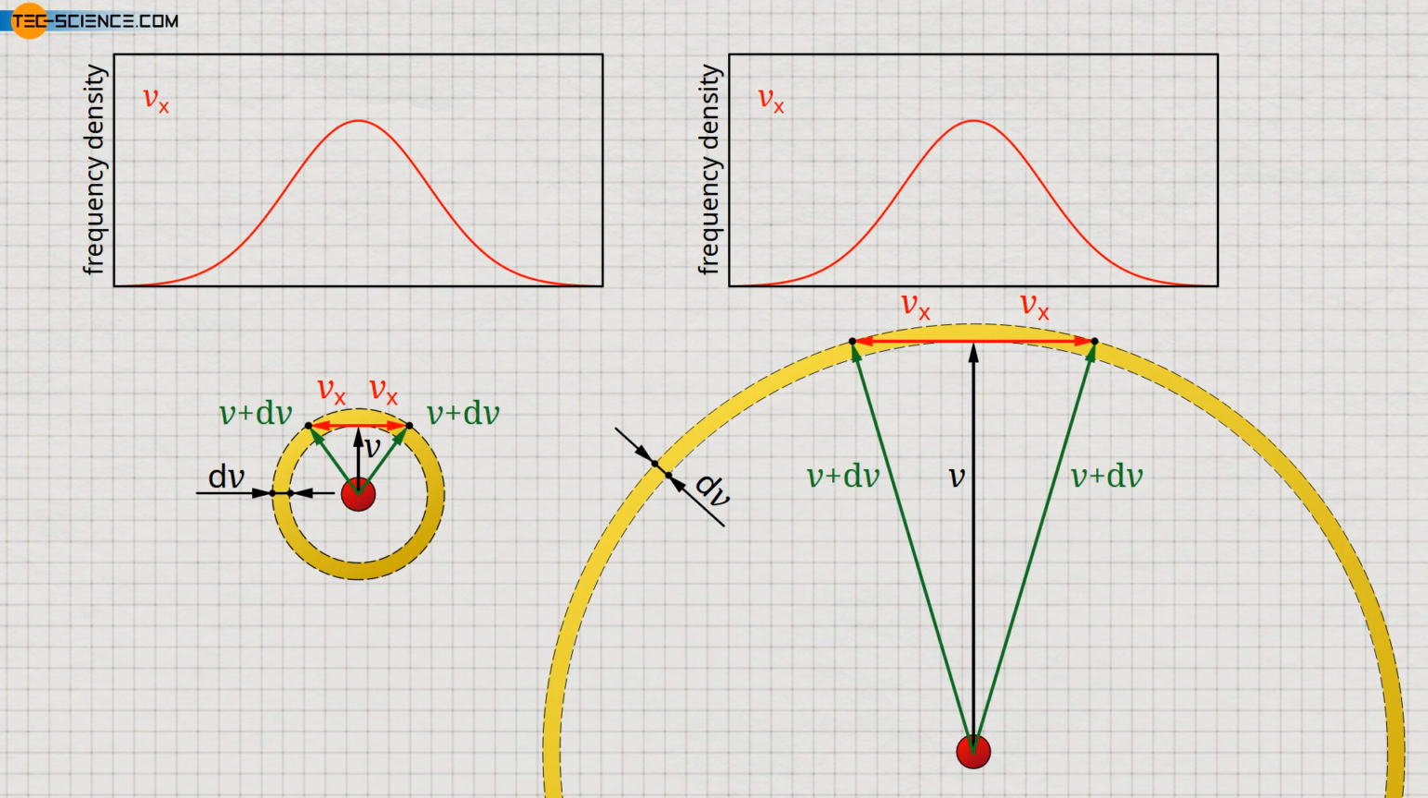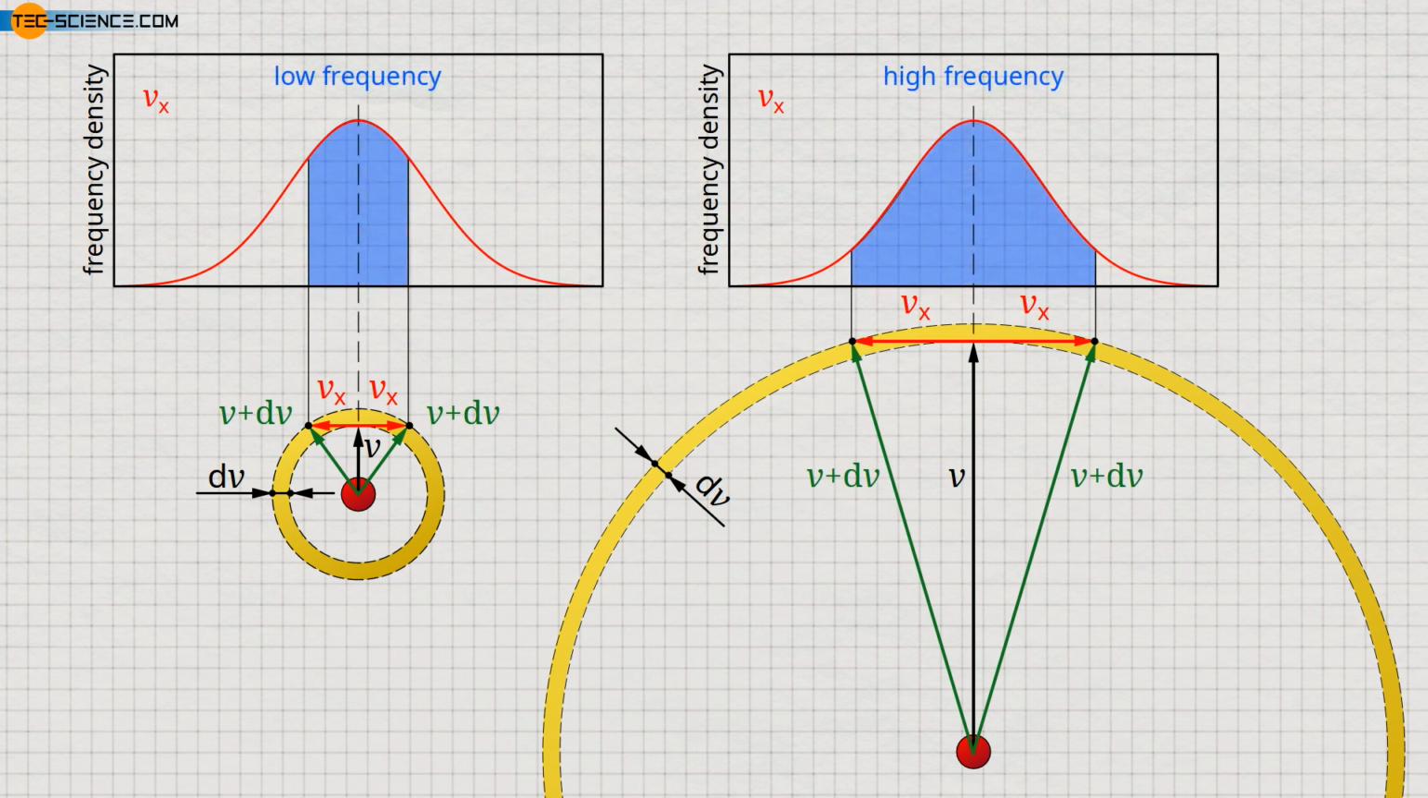How often these components actually occur is shown by the frequency distribution. However, the area under the curve must be considered and not the frequency density itself. The comparison of the blue-marked areas shows that the higher speed is more frequently present, since the x components in question can vary in a larger range. From a mathematical point of view, this is due to the quadratic influence of the speed in the Maxwell-Boltzmann distribution function, which is caused by the spherical shell.